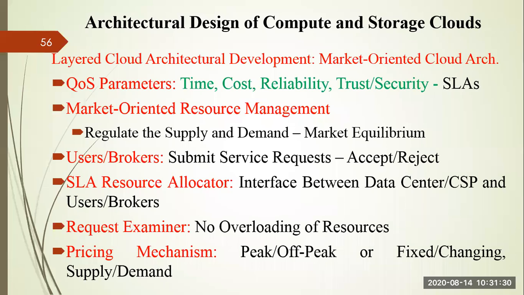Based upon the service level agreement, there is another type of architecture in cloud computing, a very famous architecture proposed by Professor Rajkumar Buyya, called the market oriented resource management architecture. This architecture is designed so that supply and demand should be balanced, right? In this COVID scenario, we are not getting vegetables, so the vegetable cost is increasing. You have to ensure that both supply and demand are in an equilibrium condition. Similarly, the resources that we have as a cloud service provider and the resources required by the user should be balanced. If supply and demand are balanced, then you can maintain a particular equilibrium condition, right?